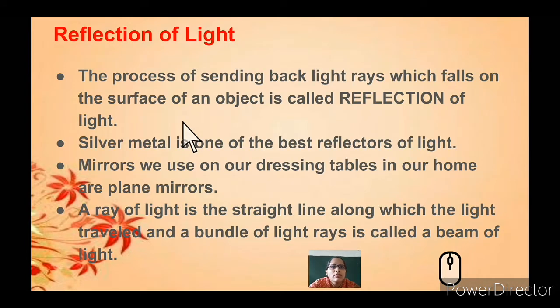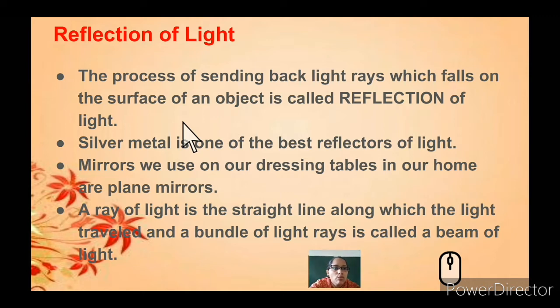So what is reflection of light? We had already discussed in the first video. When light rays fall on an object, it falls back or reflects back. That is known as reflection of light. So you might have seen silver metal.